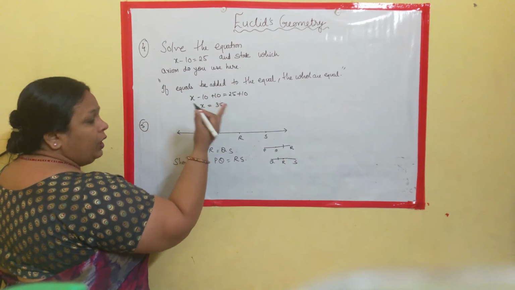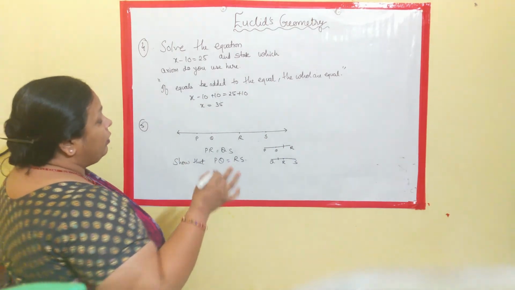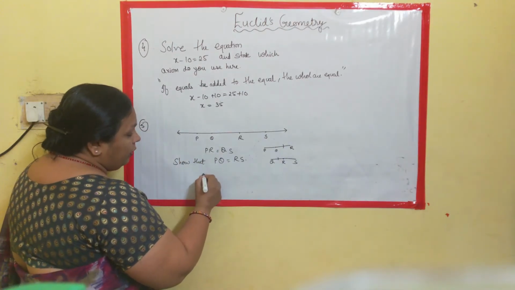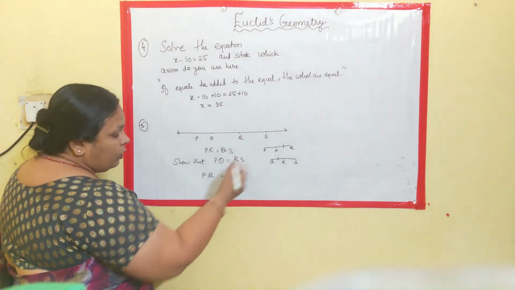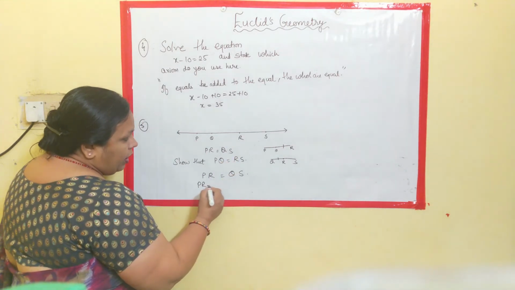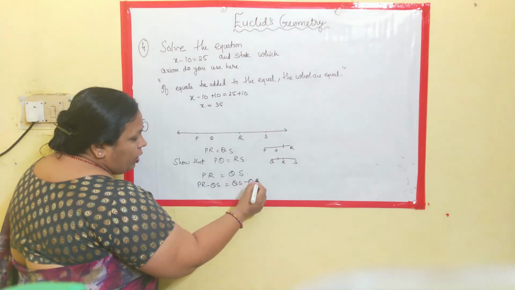Now the second axiom which we have seen: if equals be subtracted from the equal, the remainders are equal. We have already gone through that. So PR and QS are given, and what we are going to subtract is QR.